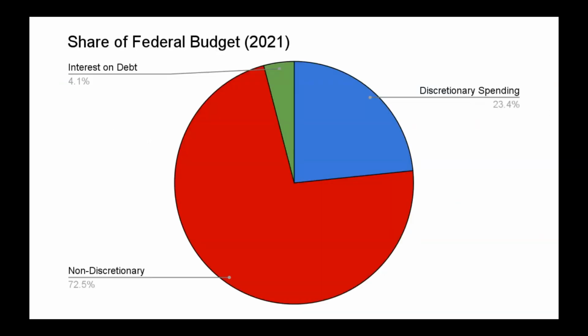If you're looking at the share of the total federal budget for each of these categories, discretionary spending, the part that Congress can control, is only about 23% of total spending in 2021. Almost three-quarters of the entire federal government's spending is non-discretionary in nature. It is out of Congress's control. They are obligated to spend that money, especially if you include interest on the debt.